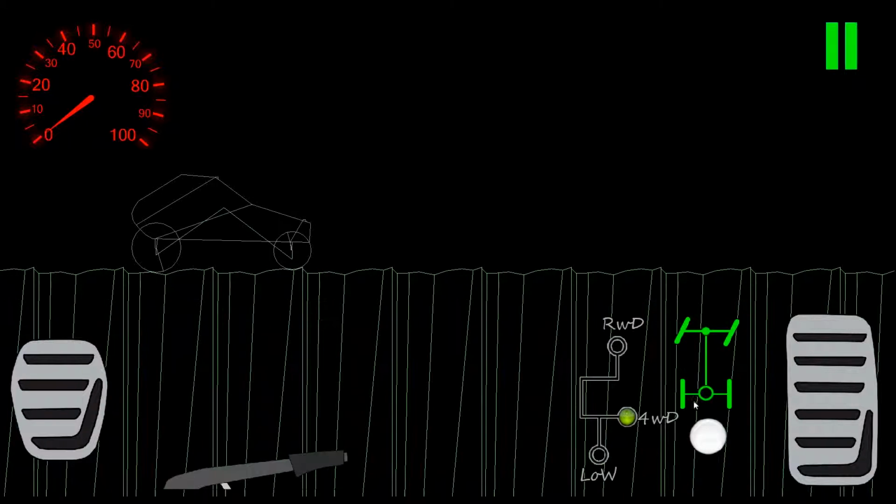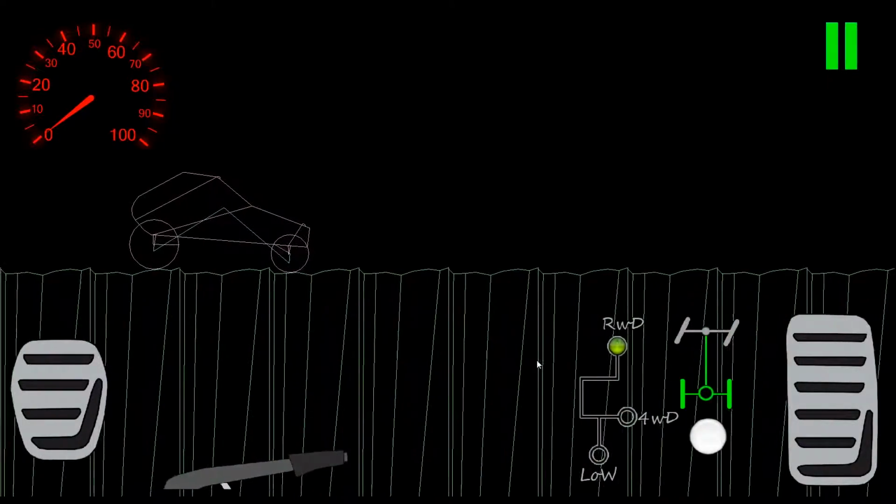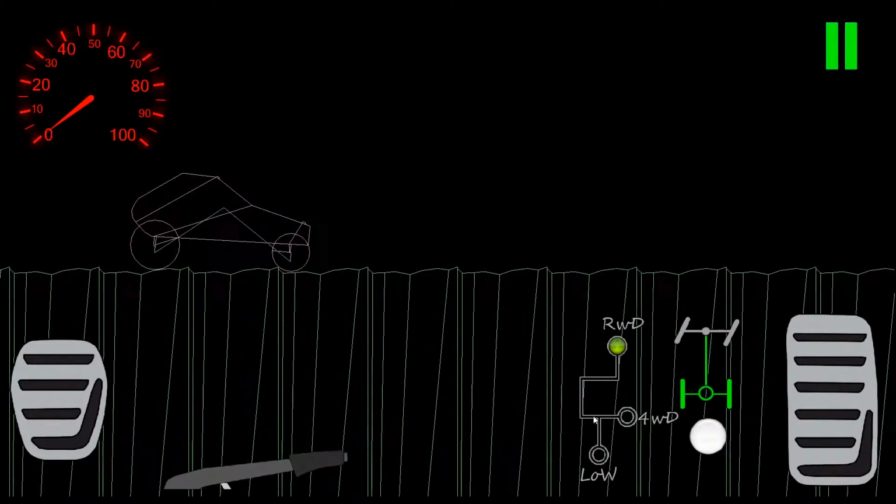So let's talk about our controller. Here we can see four-wheel drive enabled by default, rear-wheel drive where only the rear wheels work, and low.